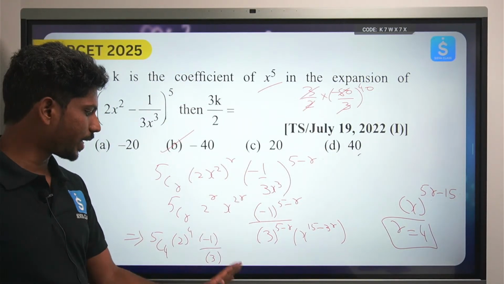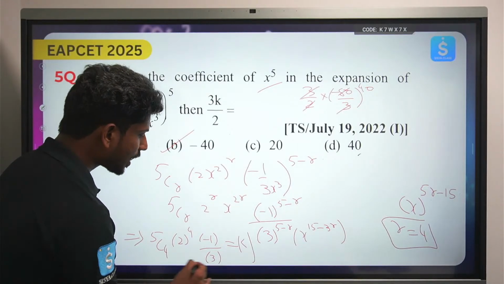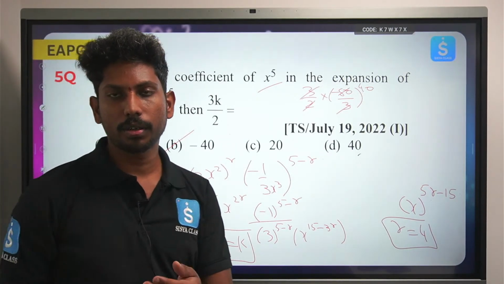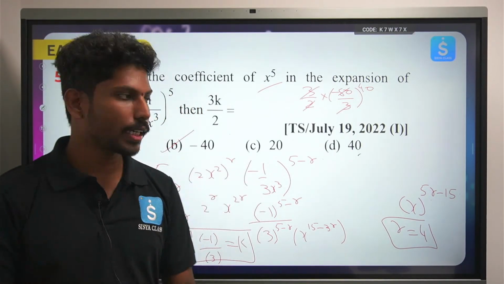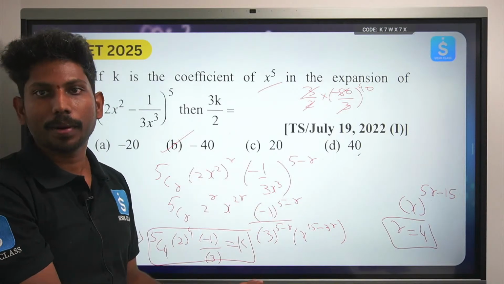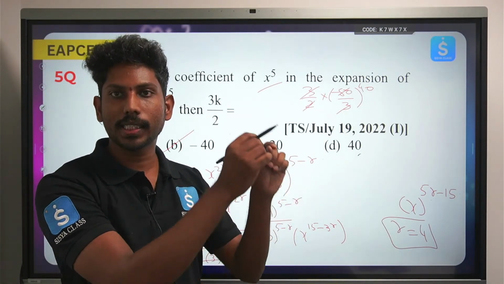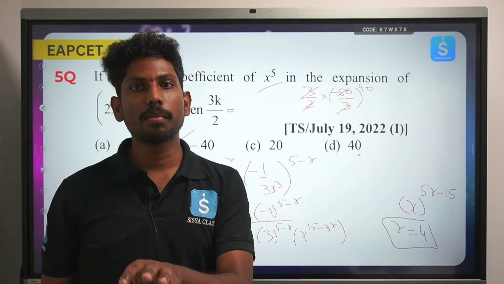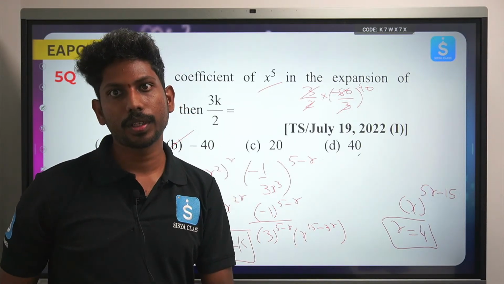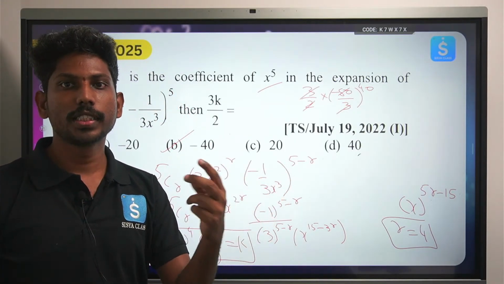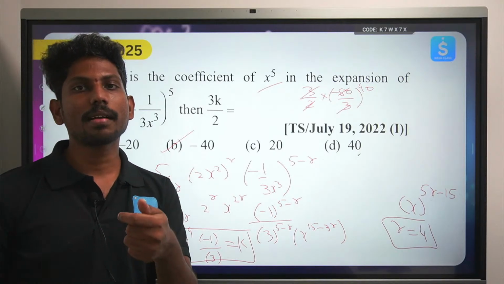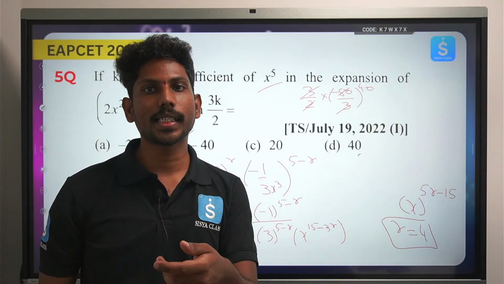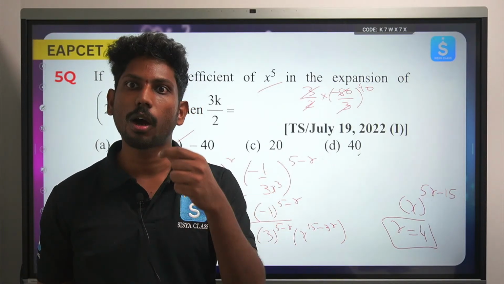Simple, easy, very quick. Okay, in the exam, always remember one thing, here the important thing is, I can write each and every step in detail, and explain step after step, but the point is not about how we are solving, the point is how quickly we are solving. There's a difference, right? So in the exam, in the EAPCET exam, we are not interested in the sequence of steps, we are interested in how we are getting the answer.